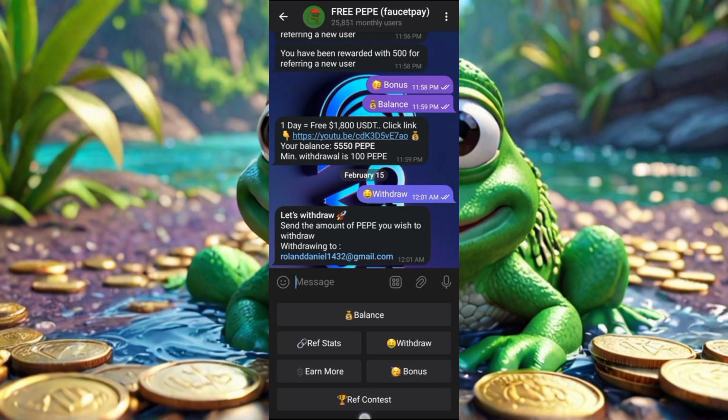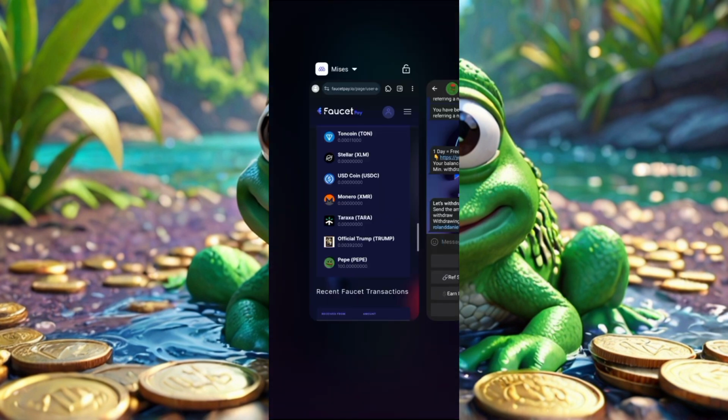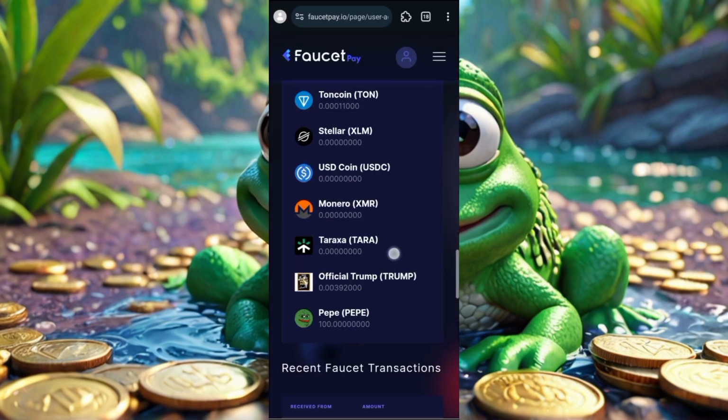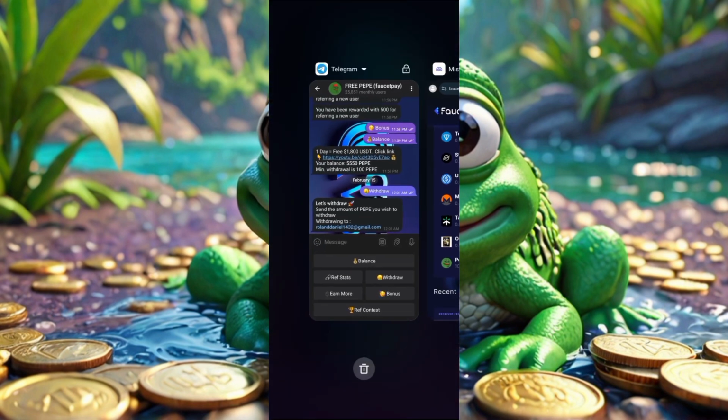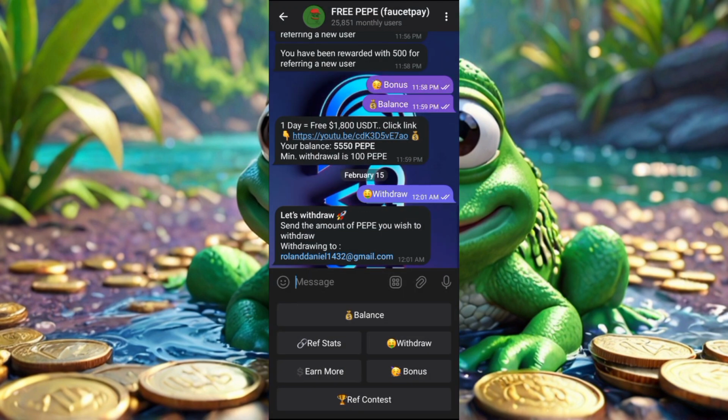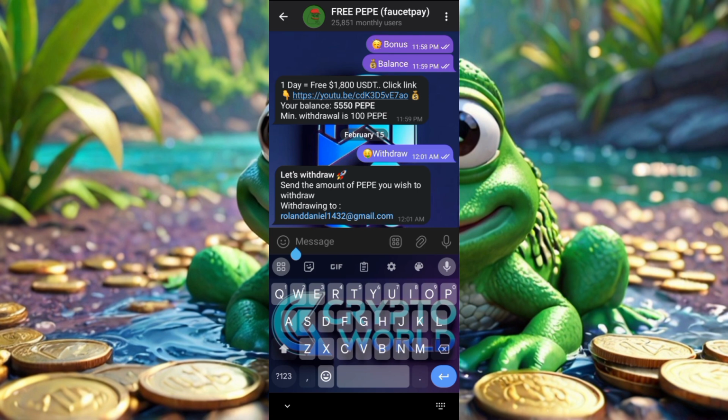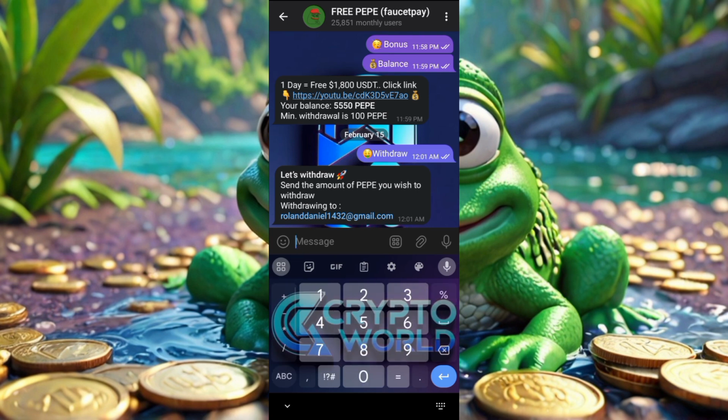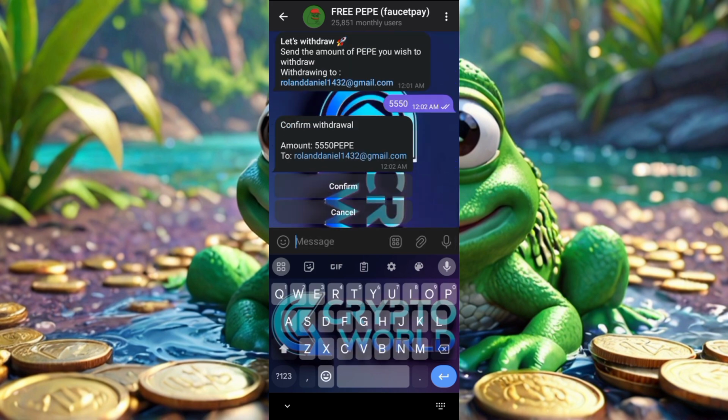Before I withdraw, let me show you my Pepe coin in my FaucetPay account. Here in my FaucetPay account, I have just 100 coins. So I'll go back to the Telegram bot and withdraw to my FaucetPay account. I'm going to withdraw 55,050. Click on withdraw. It asks to confirm the withdrawal amount. Here is the amount, so I'll click on confirm.